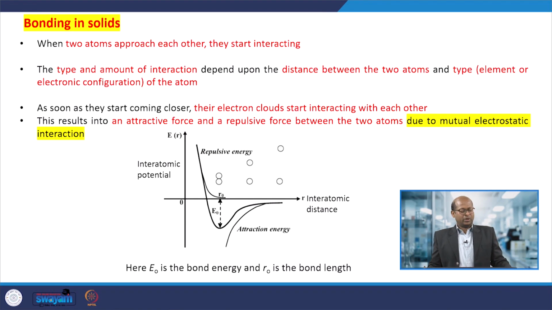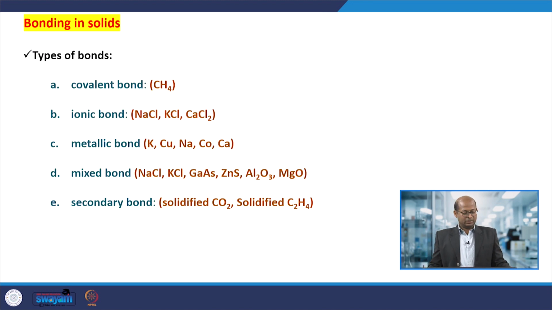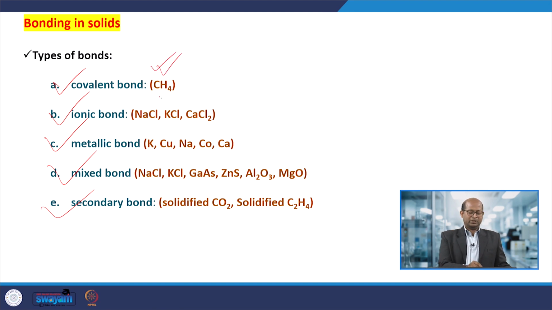Okay. Now bonding, which is already a basic thing. There are different types of bonds: covalent bonds, ionic bonds, metallic bonds, mixed bonds, and secondary bonds. These depend upon the materials we are preparing.